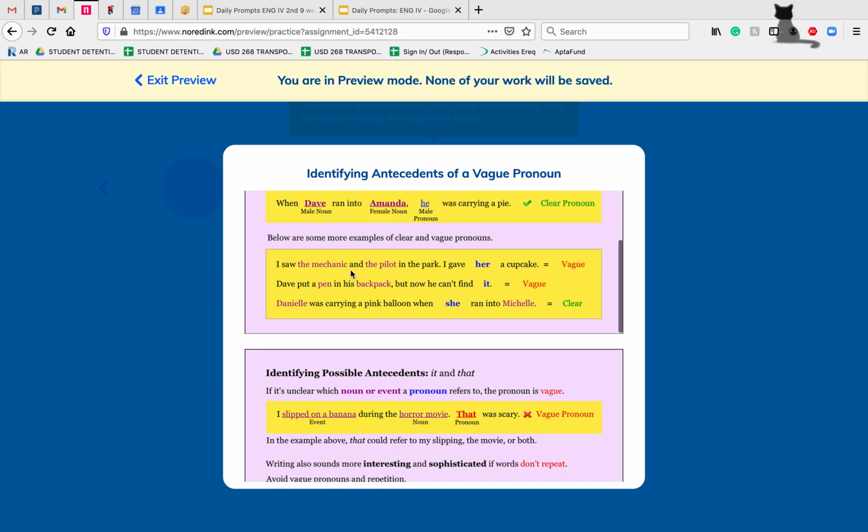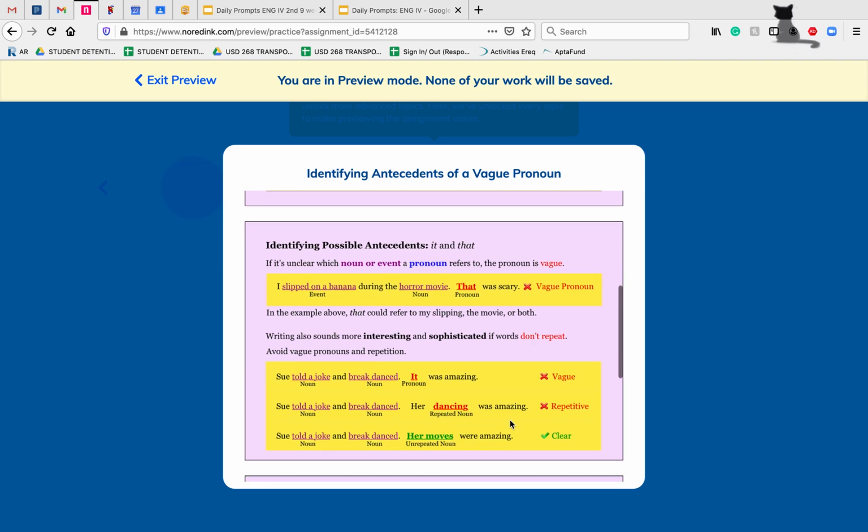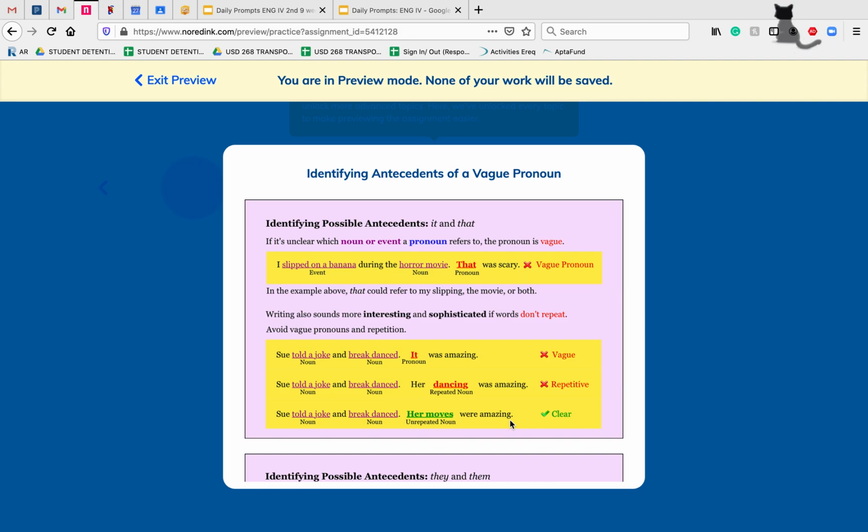So I saw the mechanic and the pilot in the park. I gave her a cupcake. We don't know if the mechanic or the pilot is the one who received the cupcake. Dave put a pen in his backpack, but now he can't find it. We don't know if he can't find the pen while he's digging around in his backpack or if he lost the backpack itself.